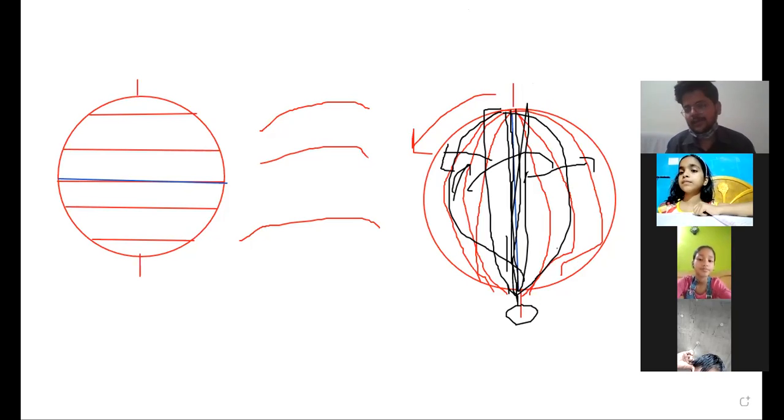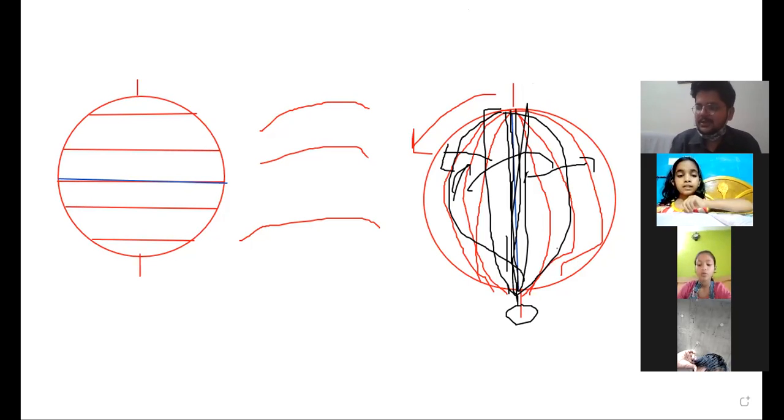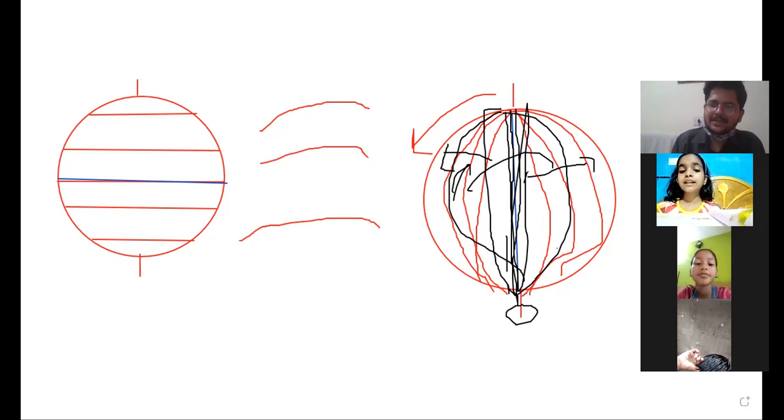Since the time is over, this is only for today's class. For homework today, you will solve the exercise at home, with pencil. Those who have not done the exercise, solve it at home. We will discuss it in the next class. The chapter will also be completed. You have to solve the exercise for the next class. Okay. Good.